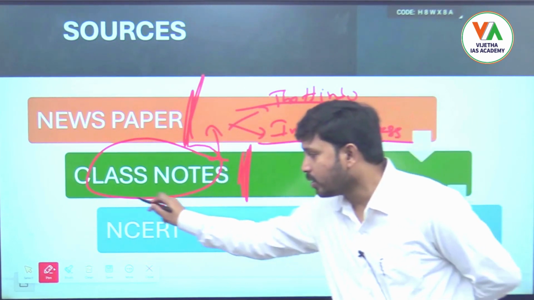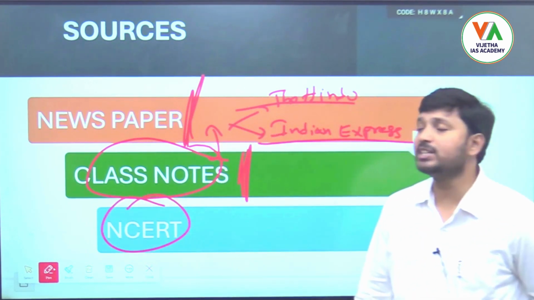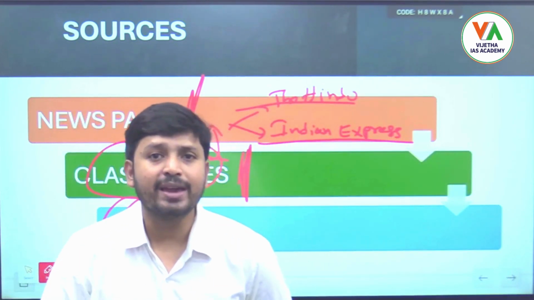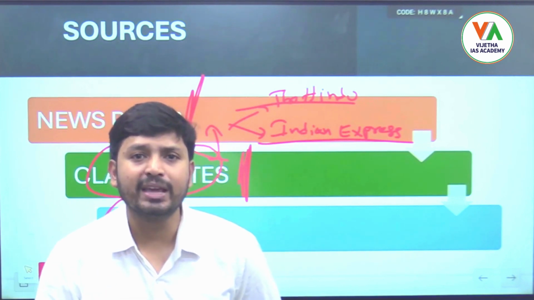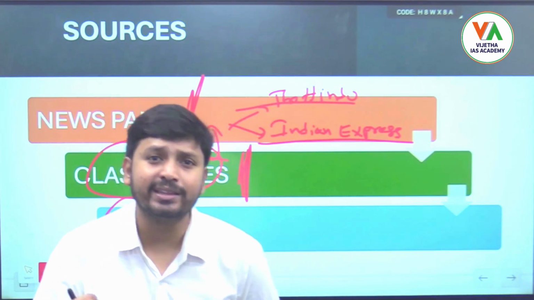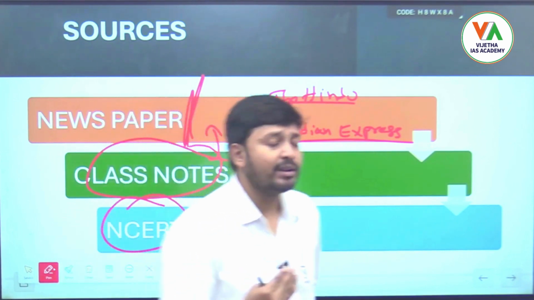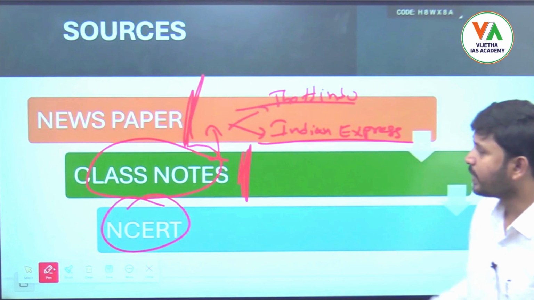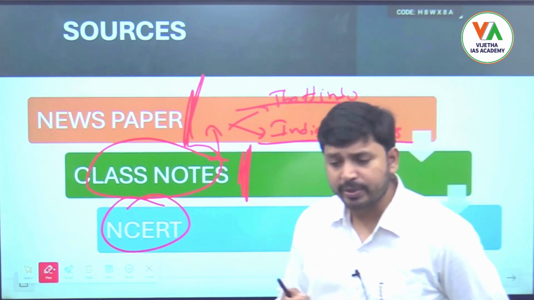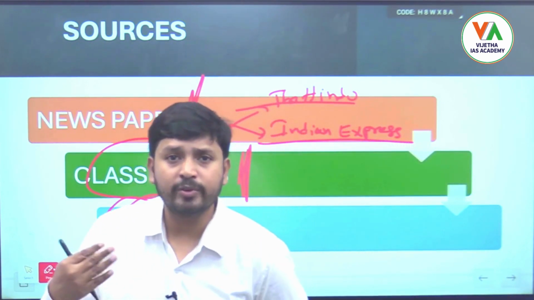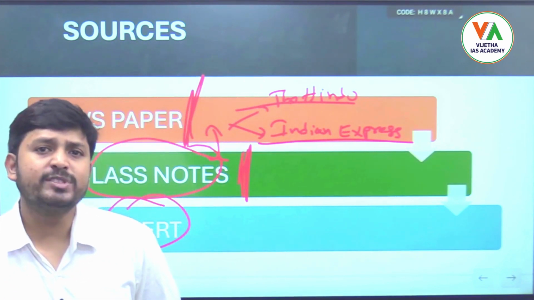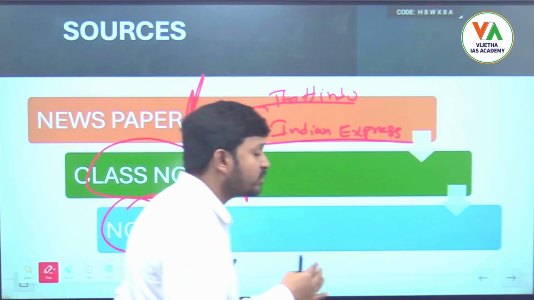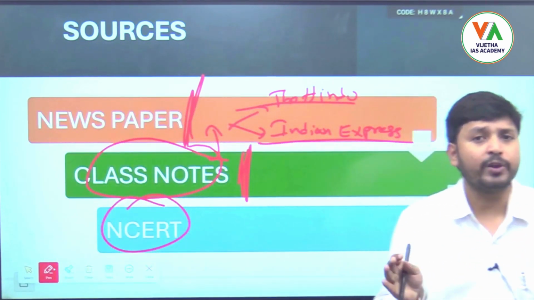Apart from that, you have to read some basic NCERTs before starting the classes, because some people will be from an engineering background, some from a medical background, some from humanities, and so on. So different students come from different fields. Some topics in science and tech will be from physics, some from chemistry, some from biology, and some with respect to defense, space, biotechnology and technology aspects, a lot of things. So it will be a bit difficult for everyone to understand.